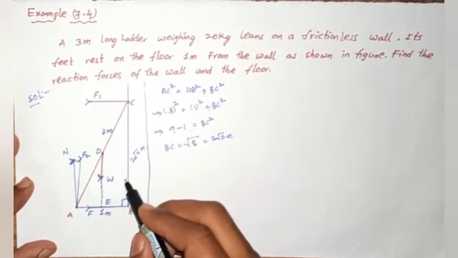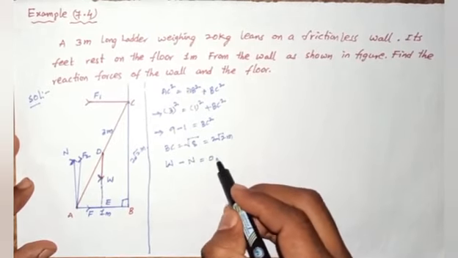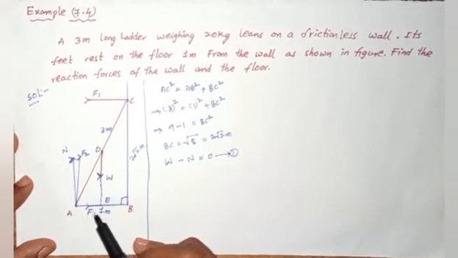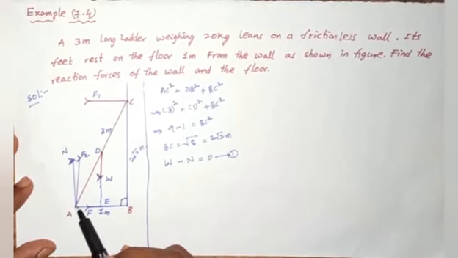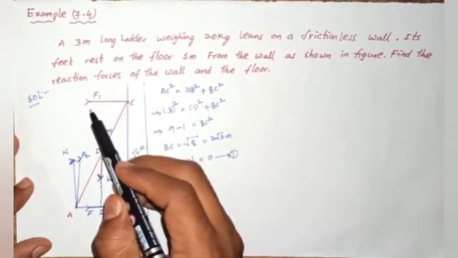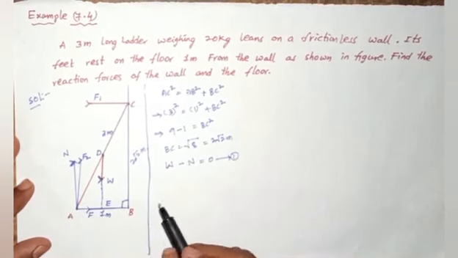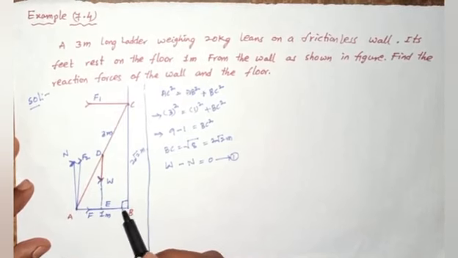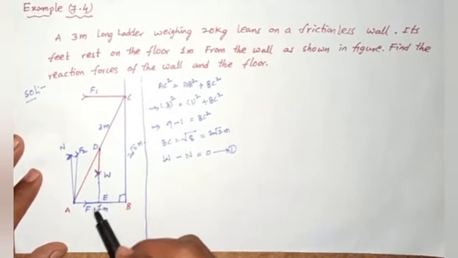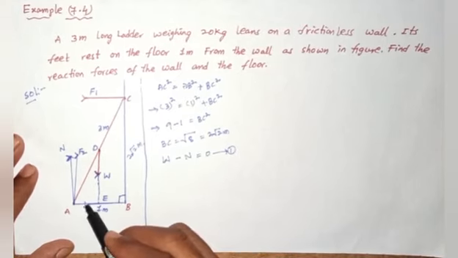So the first equation is W minus N equals 0. And the second one: the force is in the right side direction and F1 force is in the left side direction. So the force is to the right, and it cannot slip or slide to the left. Both F and F1 are equal and opposite in direction.